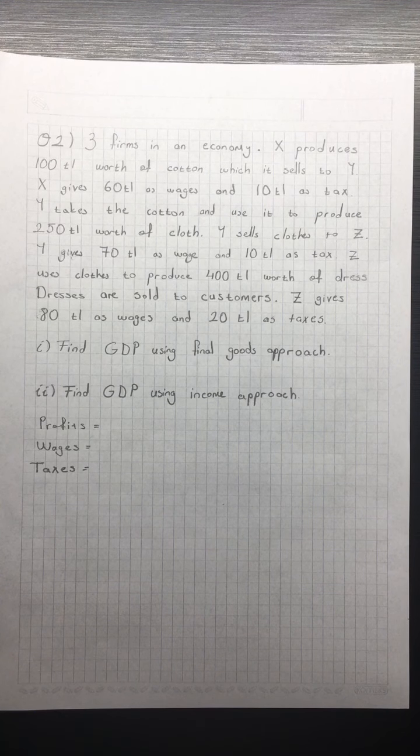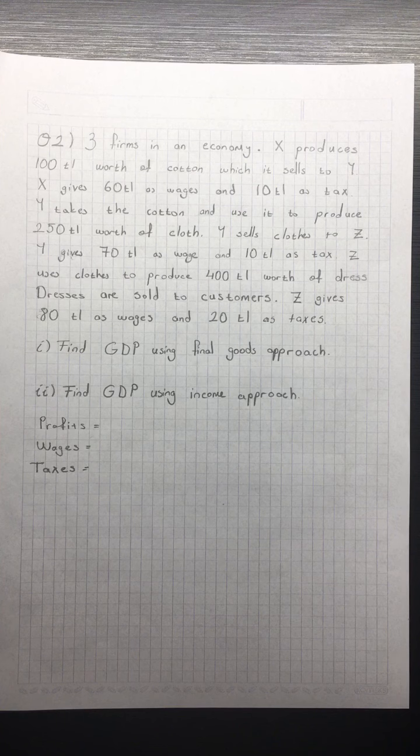It seems a little bit long. There exist 3 firms in an economy. Company X is producing 100 TL worth of cotton, which it sells to company Y. Then X, in this production process, gives 60 TL as wages and 10 TL as tax to government.